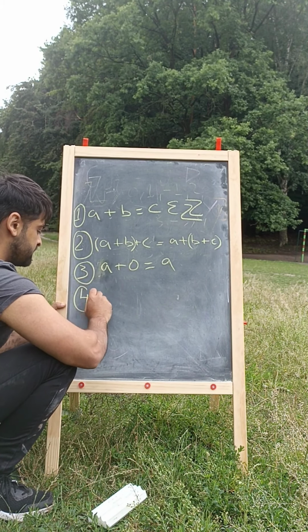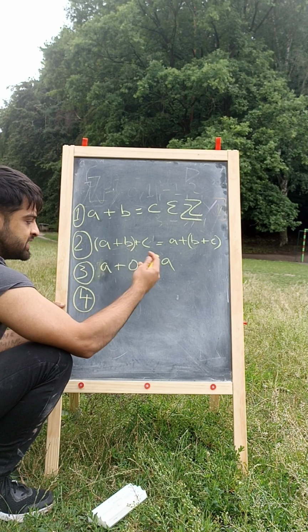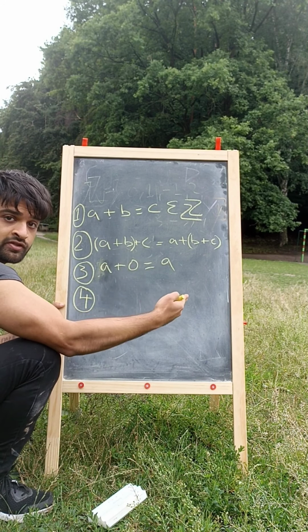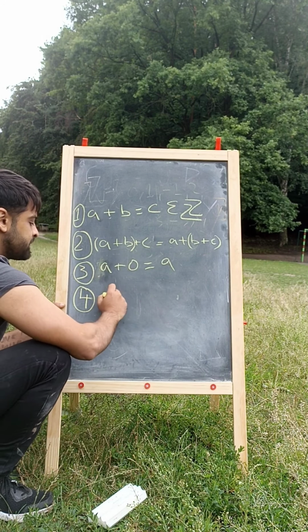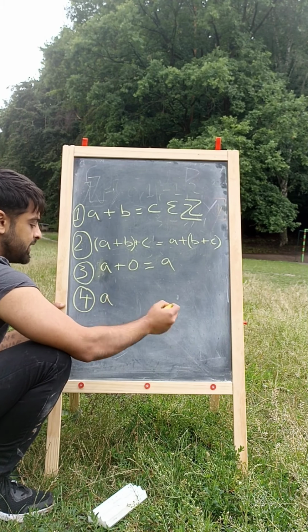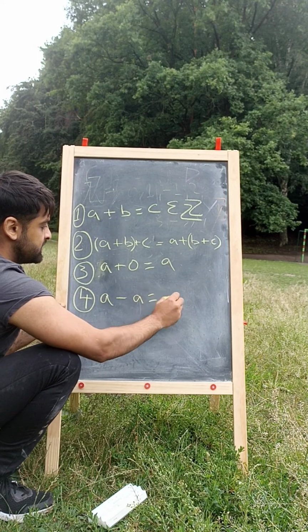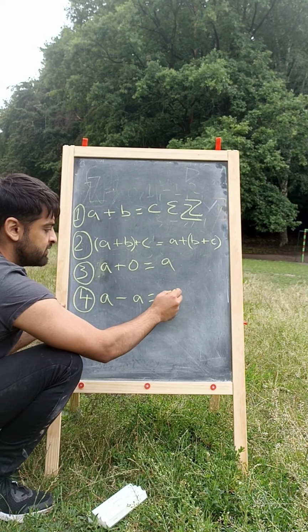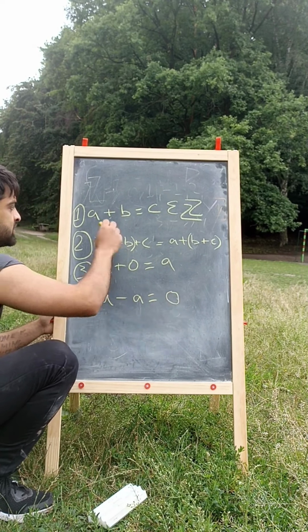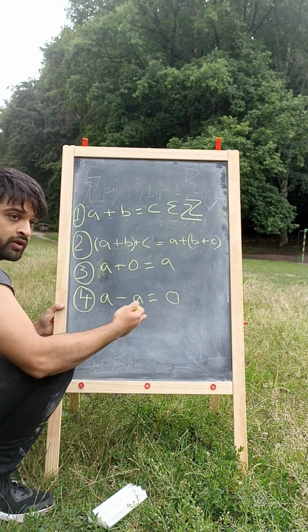And fourth is the existence of an inverse. So by that I mean that if I take any number A and I add the negative of that, I will get back 0. And this is true for all numbers, right?